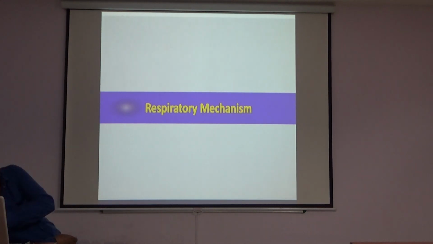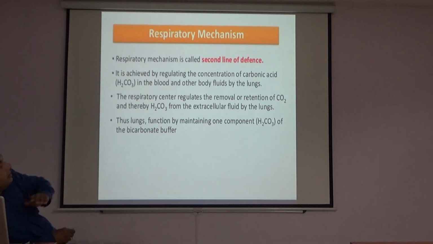Respiratory mechanism. The respiratory mechanism is called the second line of defense. It is achieved by regulating the concentration of carbonic acid in the blood and other body fluids by the lungs. The respiratory center regulates the removal or retention of carbon dioxide, and thereby H2CO3, from the extracellular fluid by the lungs. Thus, the lungs function by maintaining one component, carbonic acid, of the bicarbonate buffer.